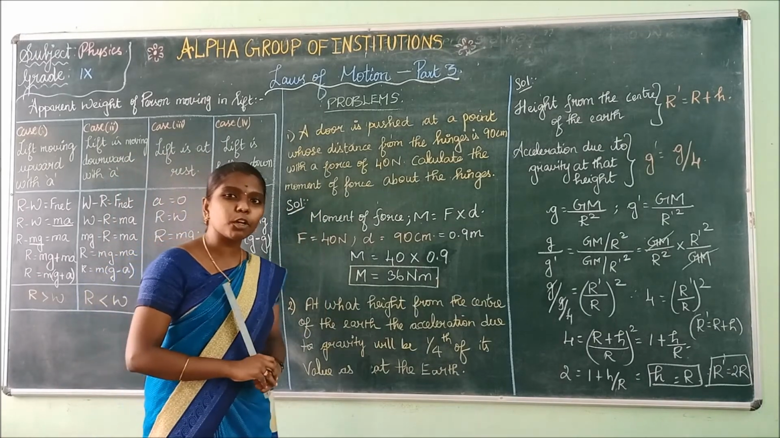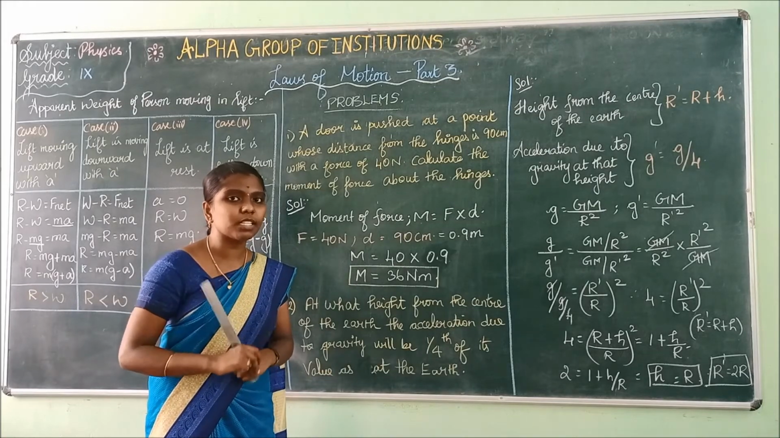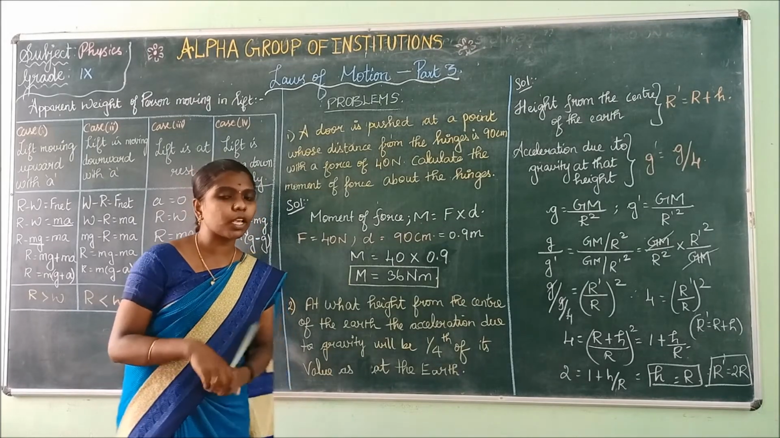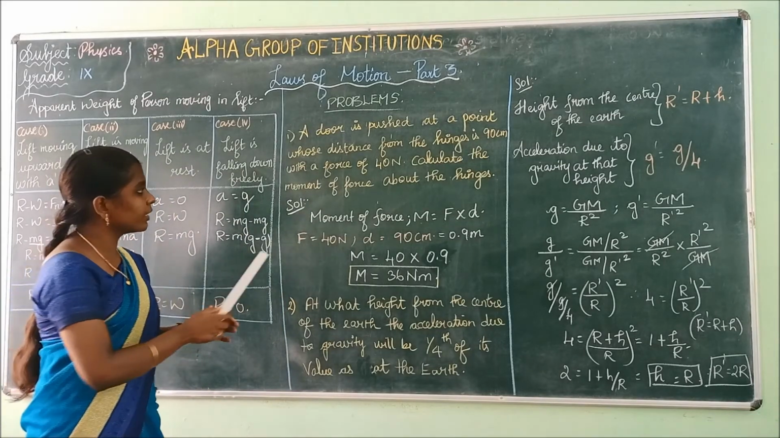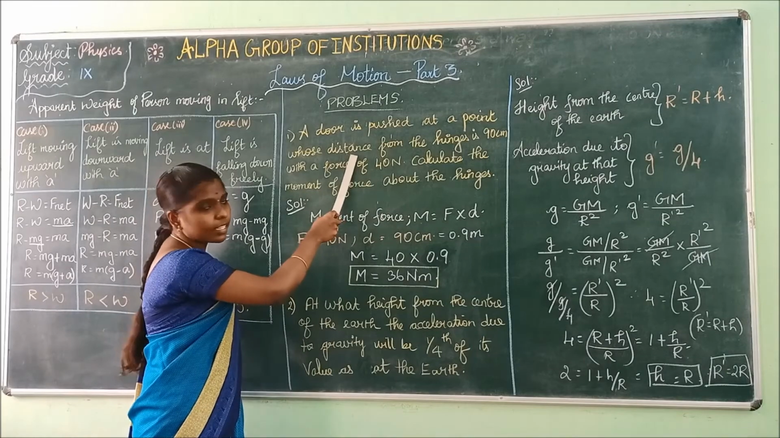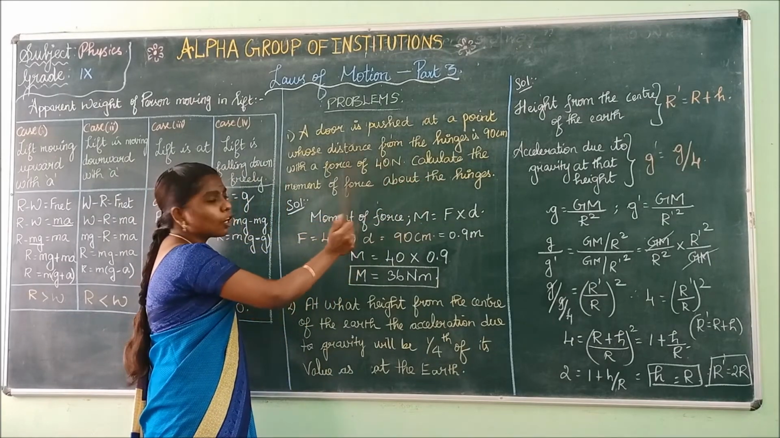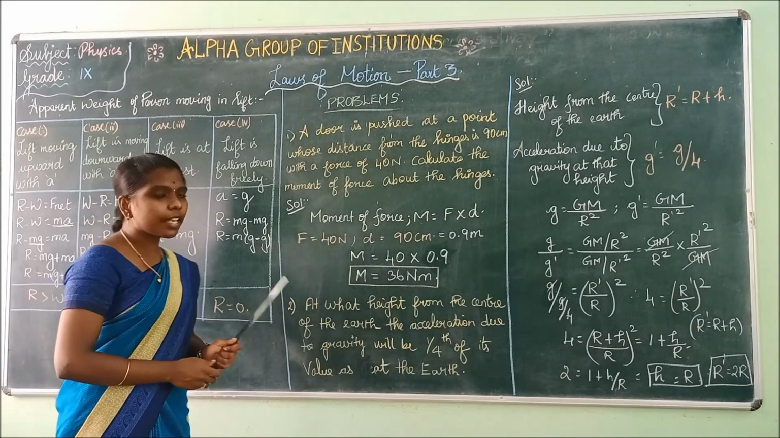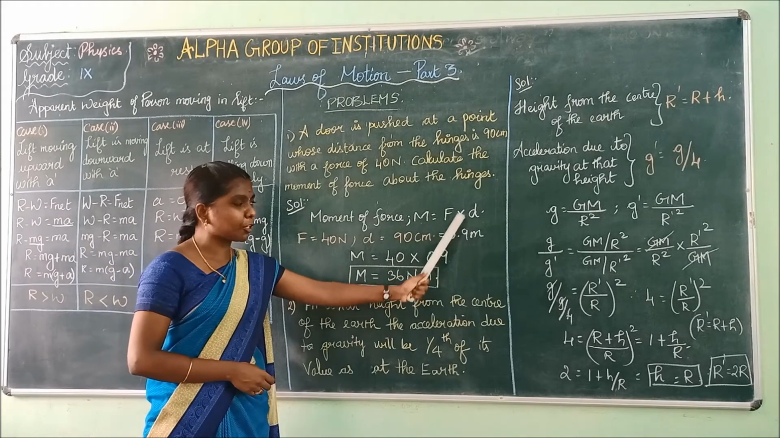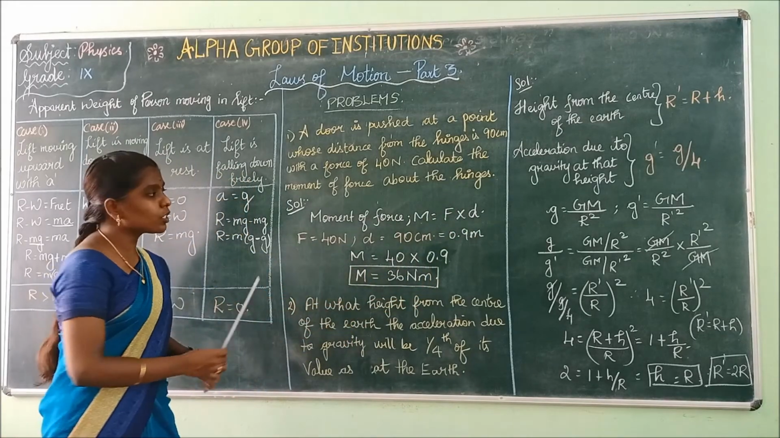What is the formula for moment of force? Moment of force is the product of force and perpendicular distance. See here, they have given us the distance. Distance is 90 centimeter and the force is 40 Newton. They are asking us to find the moment of force. M is equal to F into D, force into distance. Substitute the values here.